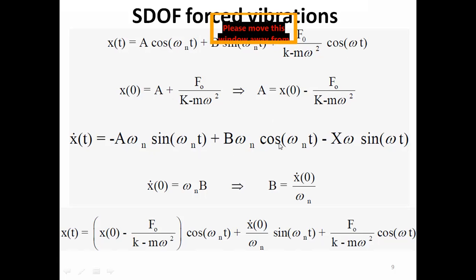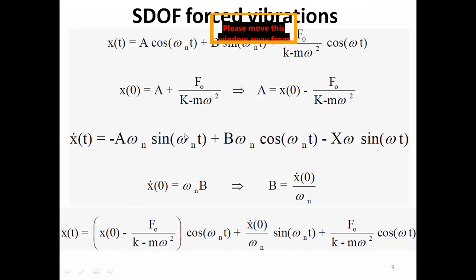Then utilizing the second initial condition, x dot of 0 is equal to omega n.